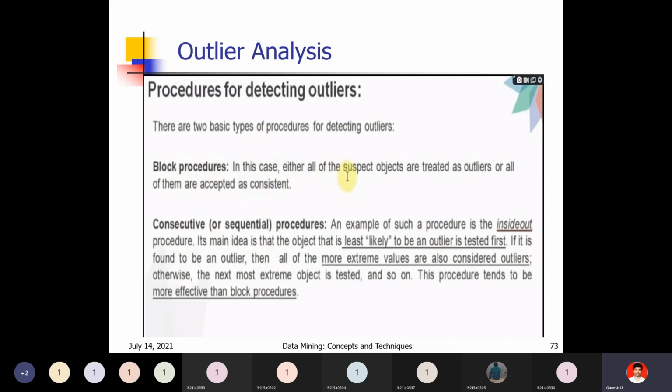Procedure for detecting outliers. Two procedures are there: block procedure, and next sequential procedure. Block procedure is nothing but either all of the suspected objects are treated as outliers or all of them are accepted as consistent. The first method in detecting outliers is that all the elements can be considered as outliers or all the elements can be considered as data objects.